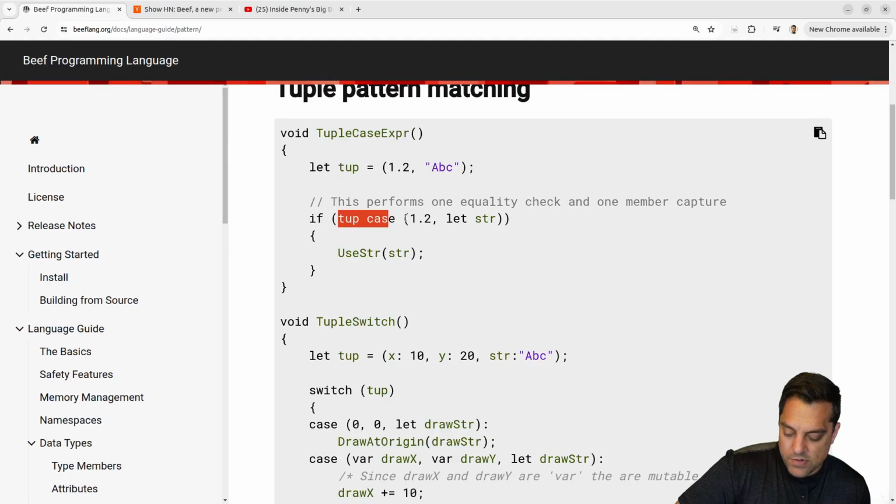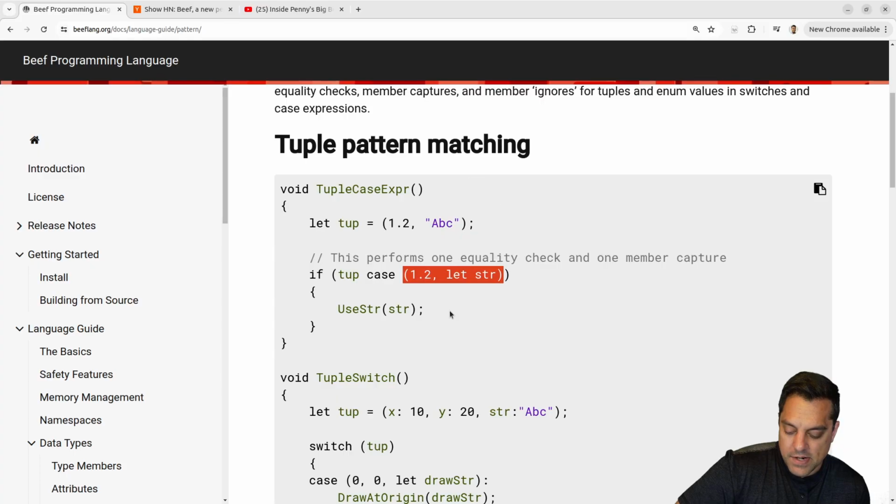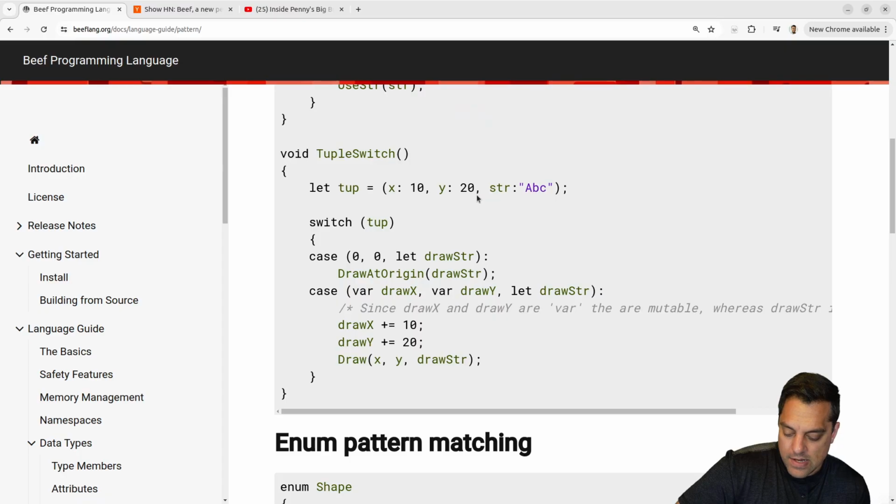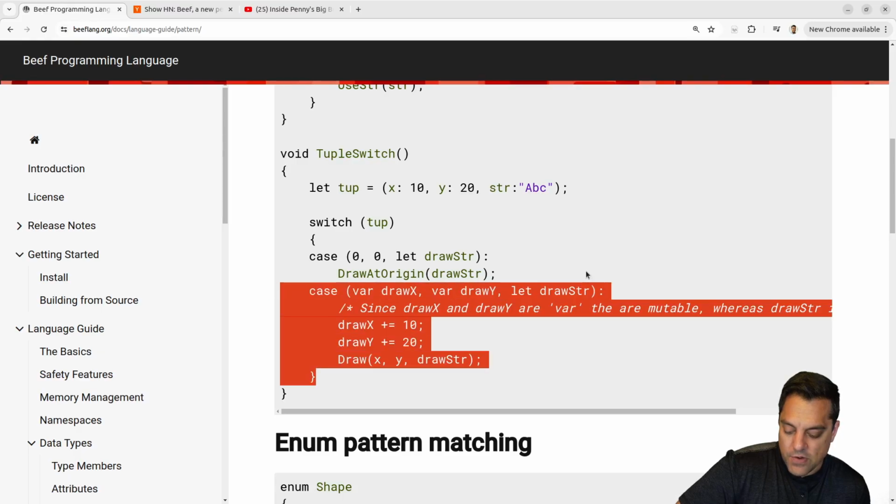Okay, so this is the tuple pattern matching for both of these here. Basically anywhere where it has 1, 2, you just take and consume the string value. Okay. Tuple switch. Here's another tuple switch. The case 0, 0: draw at origin, this string here. And then otherwise you have the case where you have anything else here. Okay, so I guess this is the default case.